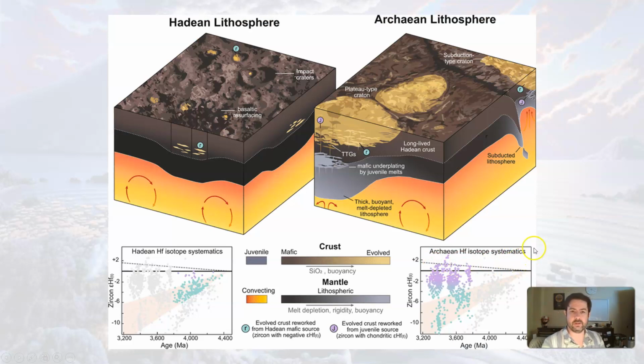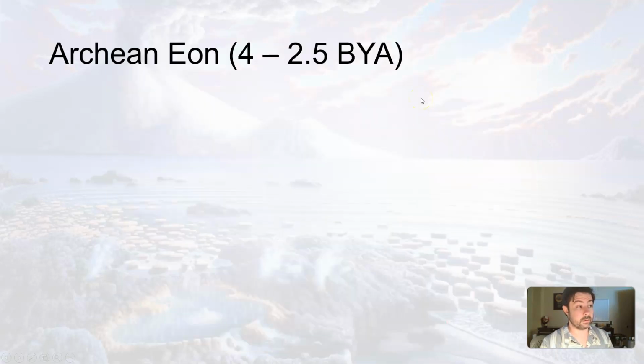So what the lithosphere looked like in the Hadean transferring into the Archean was probably a little bit different. Again, once bombardment started to slow down, more rocks can form, more crust can form. So we see a different lithosphere, the hard stuff, the crust and the upper part of the mantle, from the Hadean to the Archean. Again, anything from the Hadean got recycled by plate tectonics, so we don't have any of that. But as we get into the Archean, from about 4 billion years ago to 2.5 billion years ago, we do start to get rock evidence. We start to get fossil evidence as well.